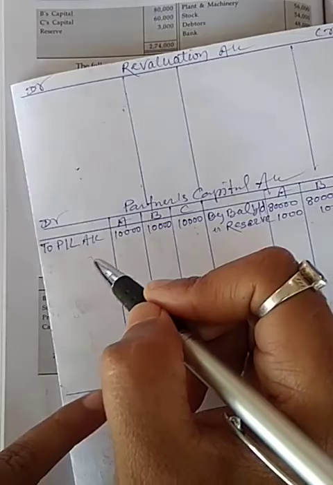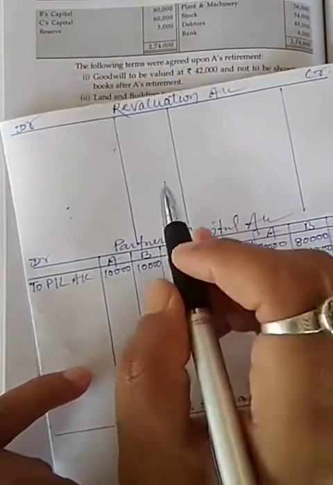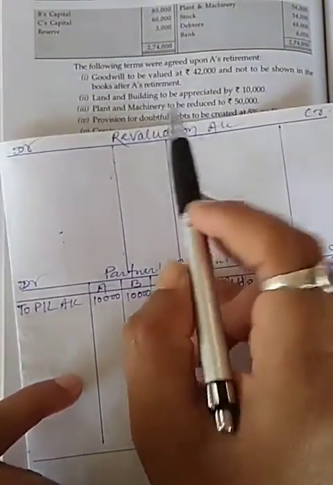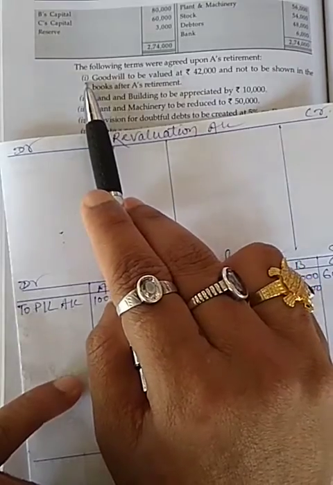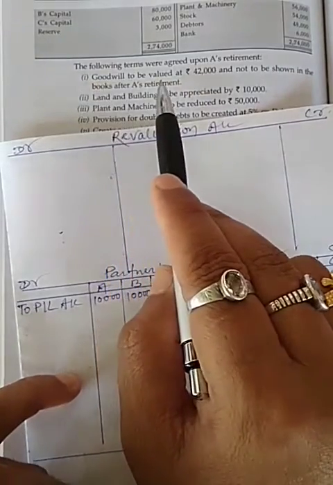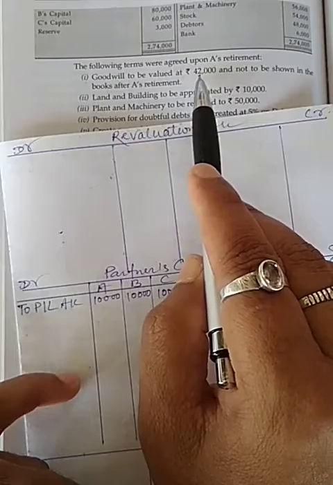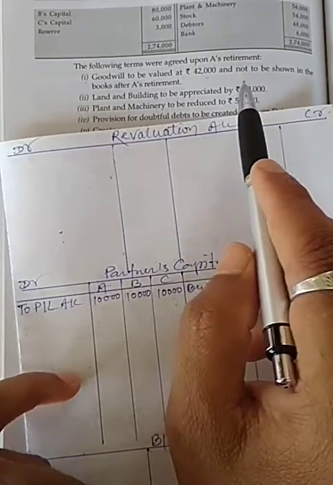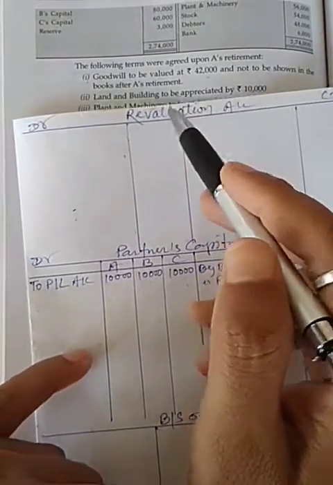Now I am going to the first adjustment: goodwill to be valued at 42,000 and not to be shown in book.